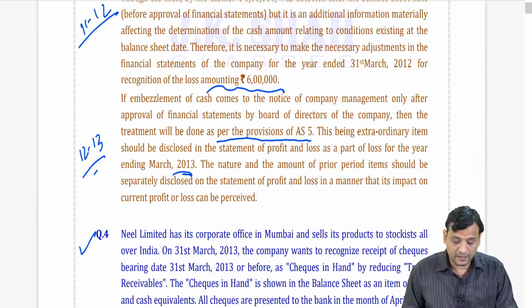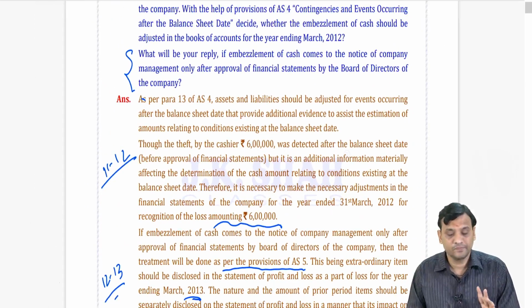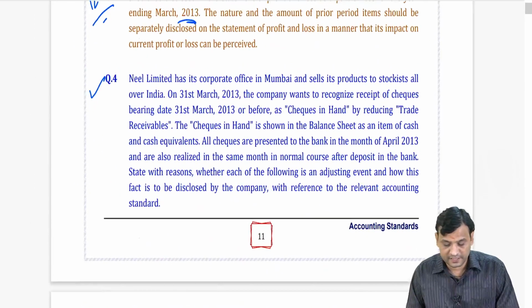Okay, now this is very simple stuff. Question number 3 we have discussed. Question number 4 from the homework section, my dear.